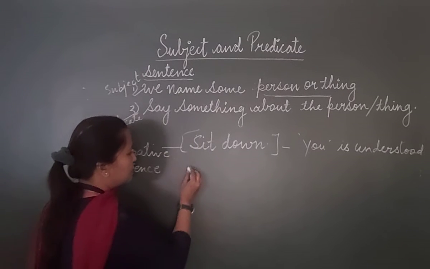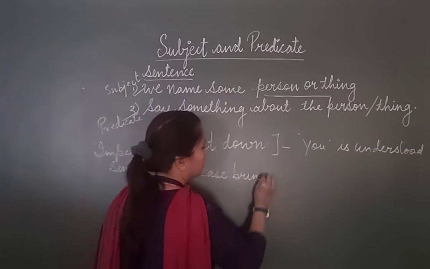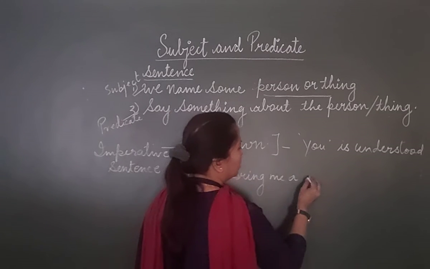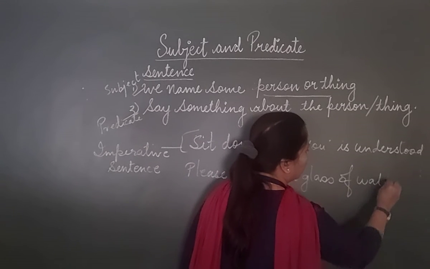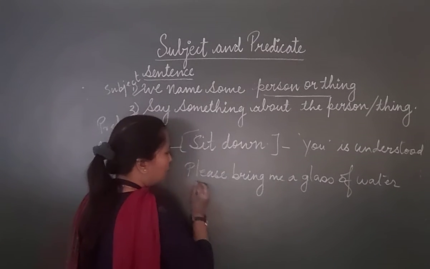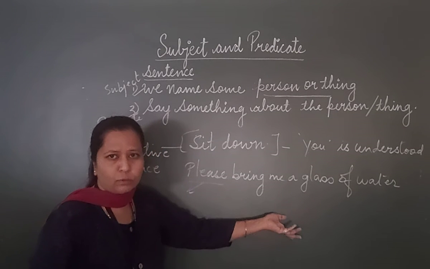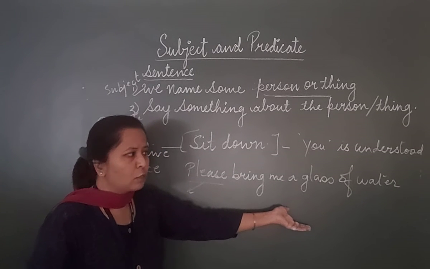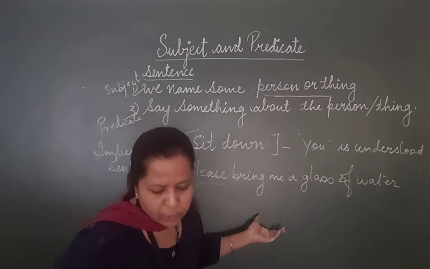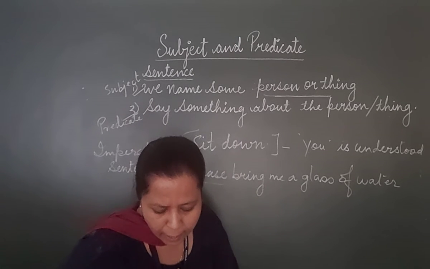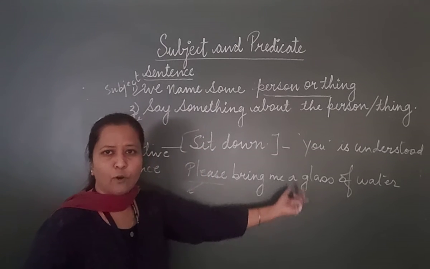Now if I use a sentence here, Please bring me a glass of water. Now it's a request. So you is understood, that it is told to somebody. So in imperative sentences, though the subject is not mentioned, the subject is left out, as in Sit down and Please bring me a glass of water.